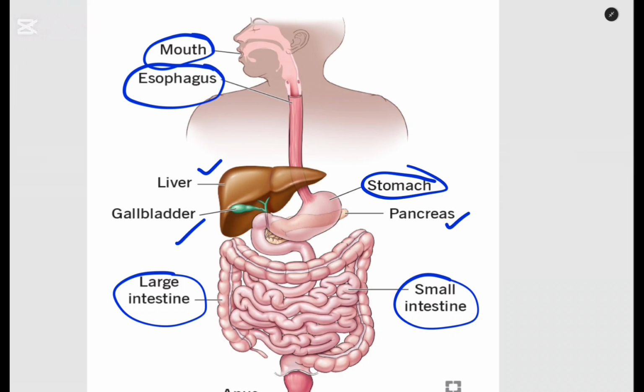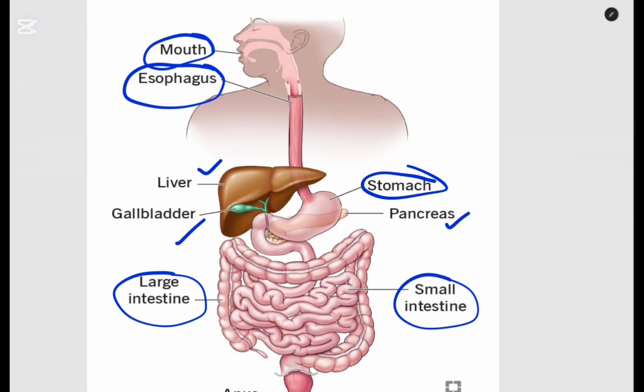need to know them. I mean to know where they are found in terms of labeling. If you are given a diagram, are you able to identify these parts? That is what is important. Are you able to tell what their importance is when it comes to digestion of food? That is a very important question. So those are the things that you look at.